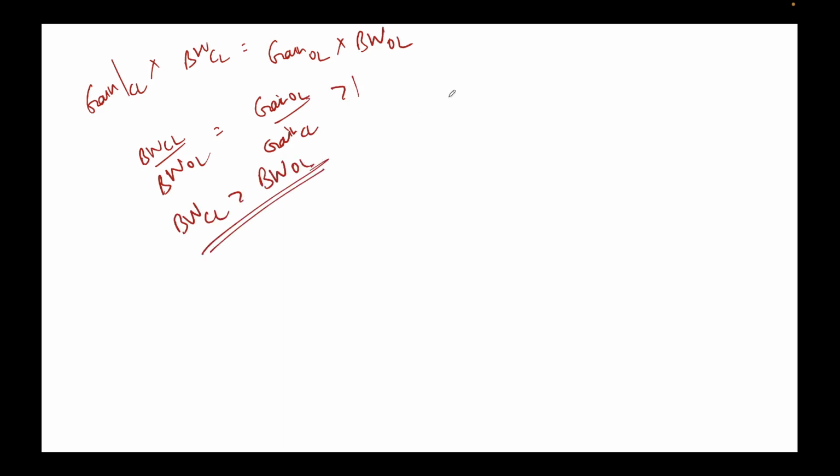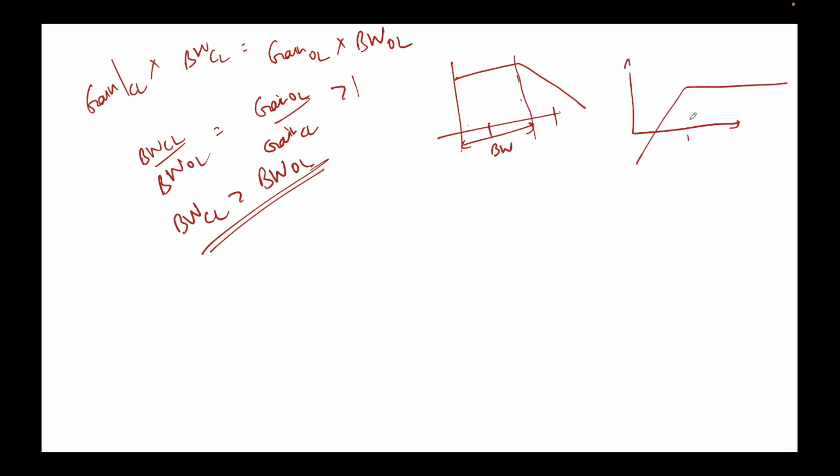What's the bandwidth? Bandwidth is the range of frequency in which the signal passes. We saw that a low pass filter looks something like this, so this is the bandwidth, because it is conducting in this region. For a high pass filter, which looks something like this, the bandwidth is this.